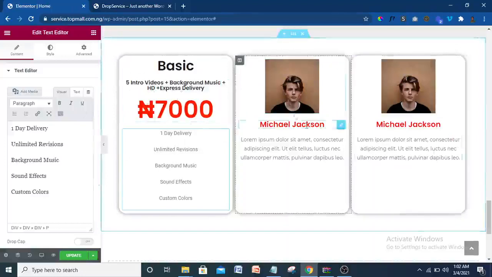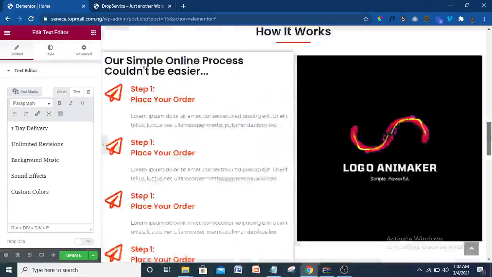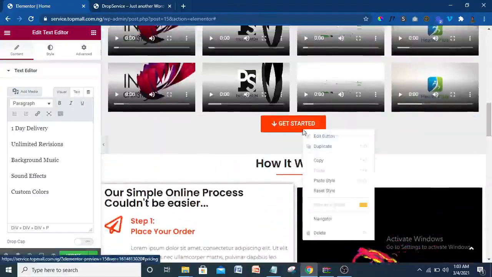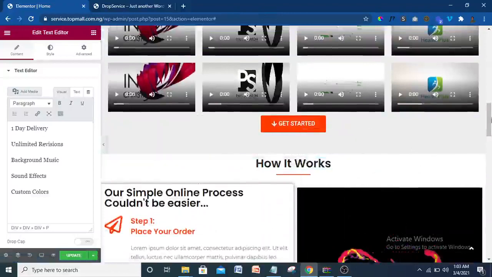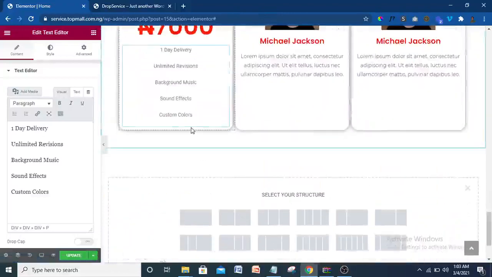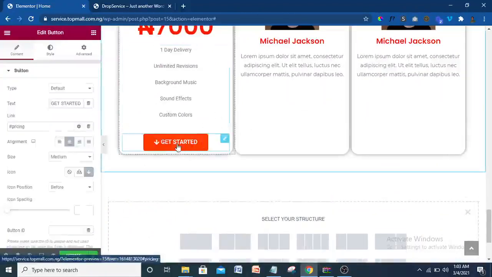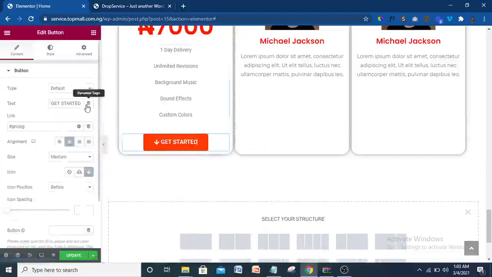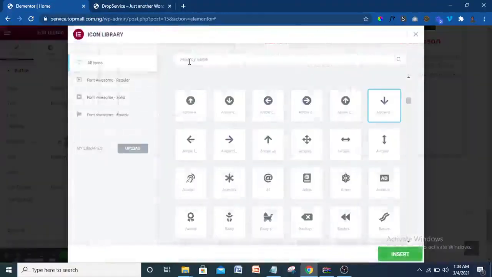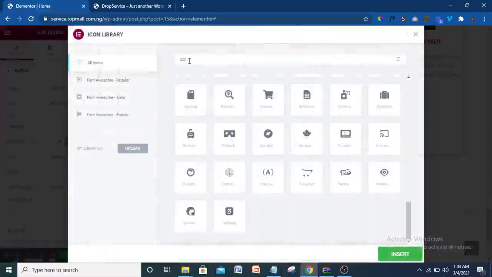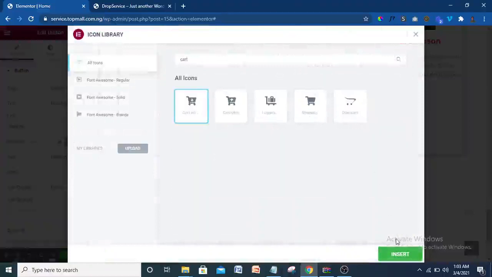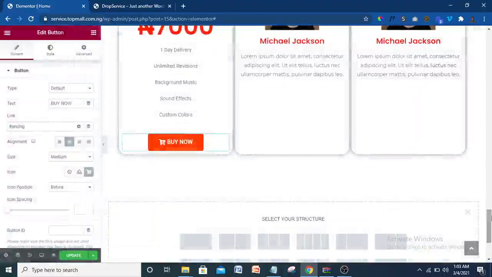So the next thing I need is just, I'm going to put a button at the bottom. So I have the button here. So I'm just going to copy this button. Just come back here. Just under it here, I'm going to paste. So the button is under. Instead of get started, I'm going to change the button to Buy Now. I think capital letters, Buy Now. And the icon, I'm going to put a cart icon. I'm going to choose this first one. Just paste that. So we have it like this.